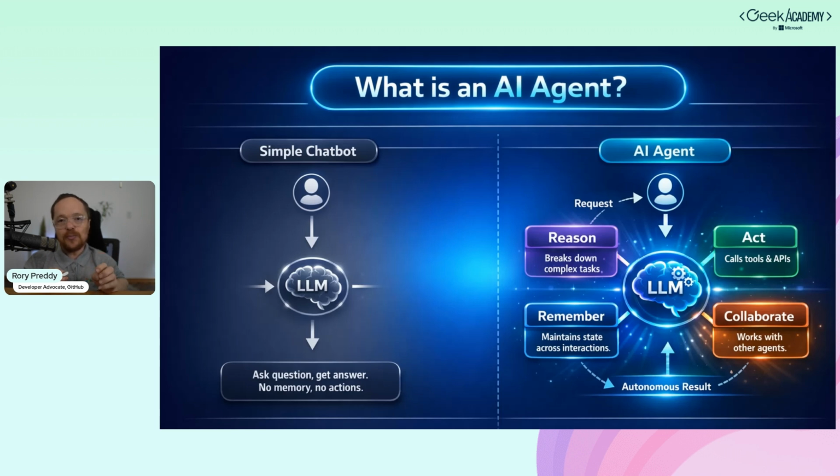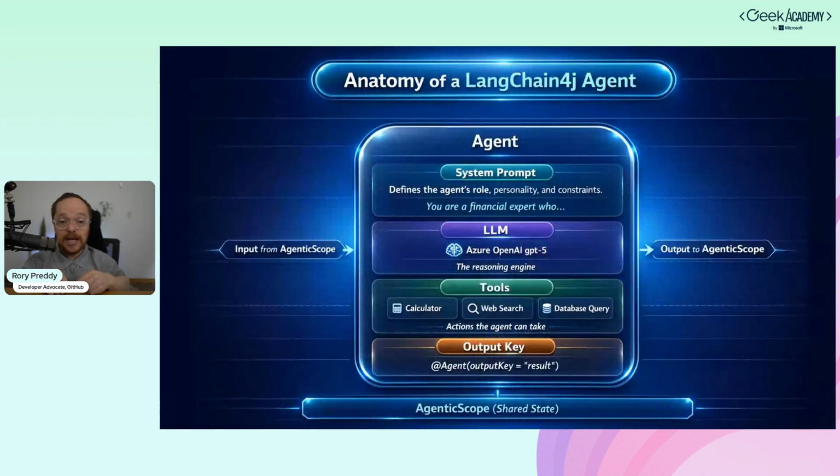If you watch the movie The Matrix, by Warner Brothers, 1999, you'll know that they can kind of reason, and they can kind of act, and that's called the ReAct pattern. They can react to stimuli and to information, because they can remember, they can maintain state across interactions, and they can collaborate. They can actually work with other agents. I'm going to show you how today. And then that is going to give a result, and then send it back to the user. So with LangChain4j, we're going to focus on LangChain4j.